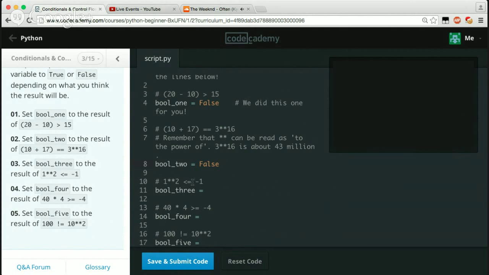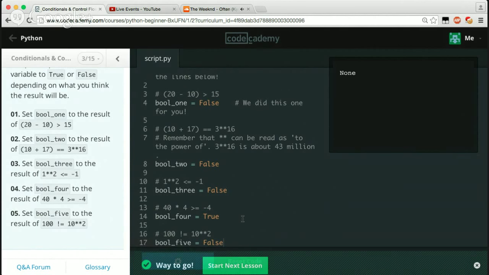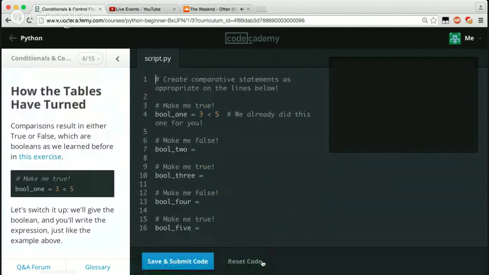And then less than or equal to negative 1, that would be false because 1 is greater than negative 1. 40 times 4 is like 160, which is greater than negative 4, which is true. And then we have this to the power 2, which that would be false because it is equal to 100. So try and submit that. Cool, way to go. We got everything right.